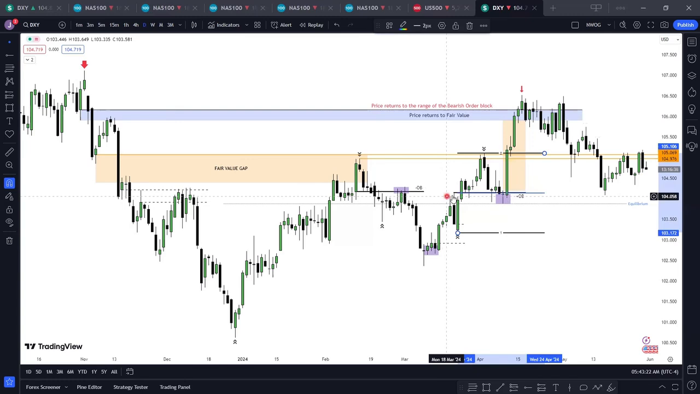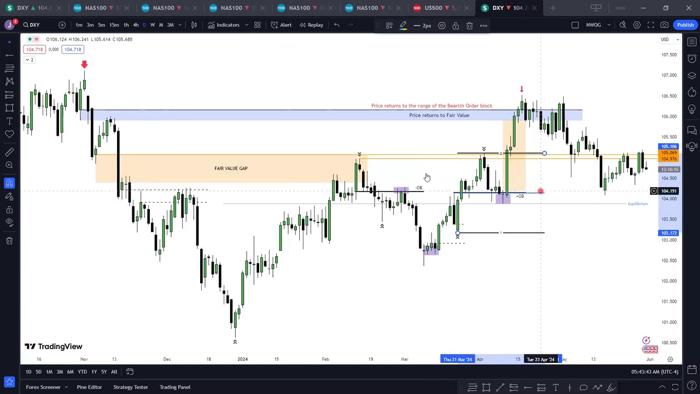Not just that, another block was also formed here, and we know that the down close candle before an up move is what forms the bullish order block. So this down close candle before this move, this rally, formed a bullish order block. So we see that there are a lot of confluences.